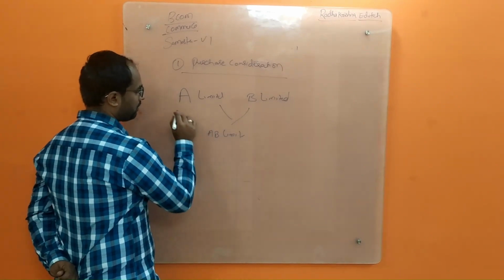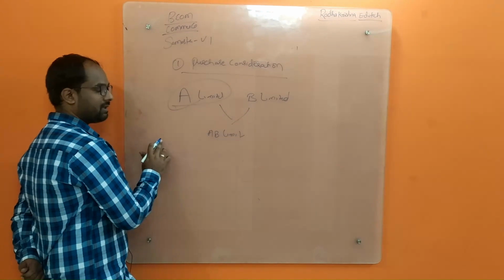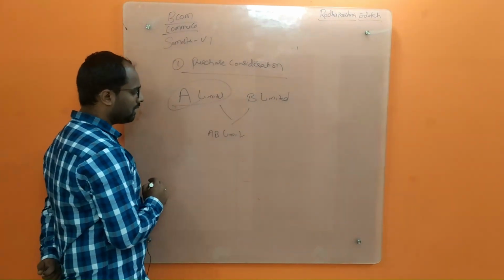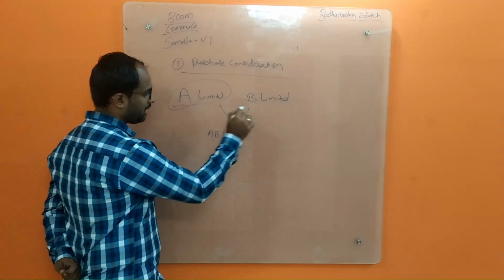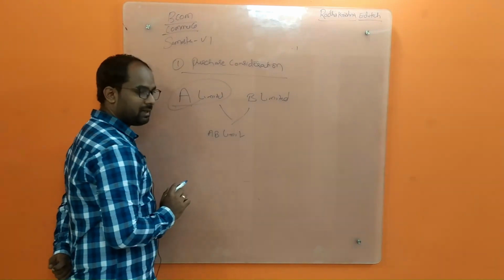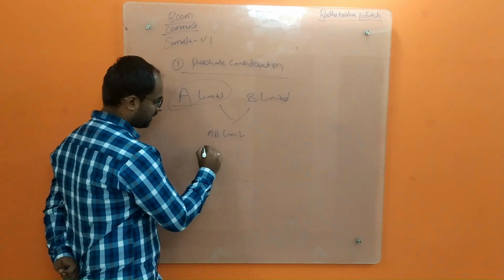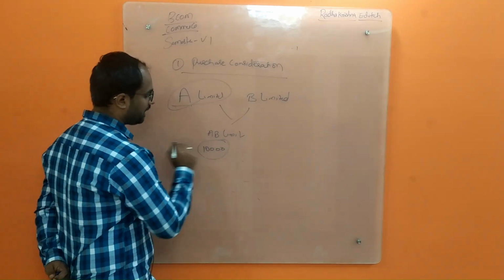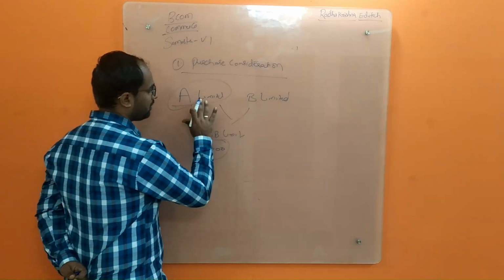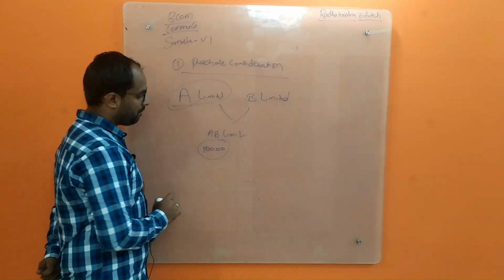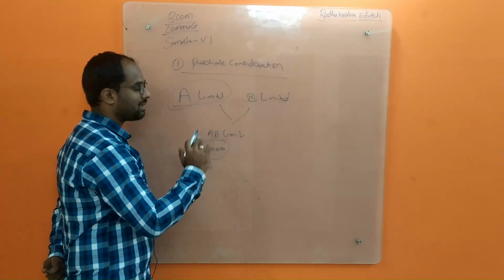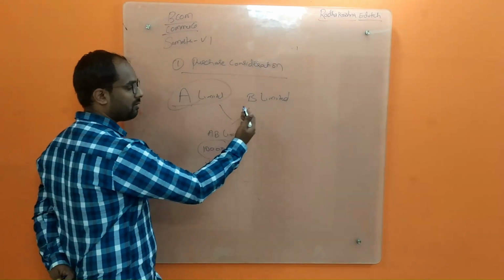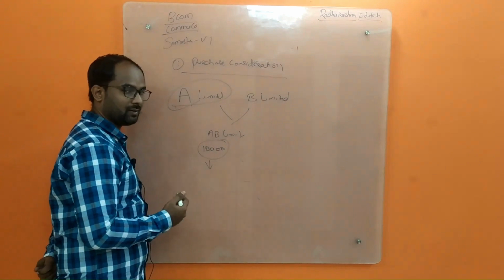The main idea of A is to purchase B or take control of B. So if you think, A Limited has to pay B Limited, for example 10,000 rupees, for taking control of B Limited. But how will you calculate this exactly? That is my 10,000 value, that is my consideration. How will B understand whether my consideration is correct or not?